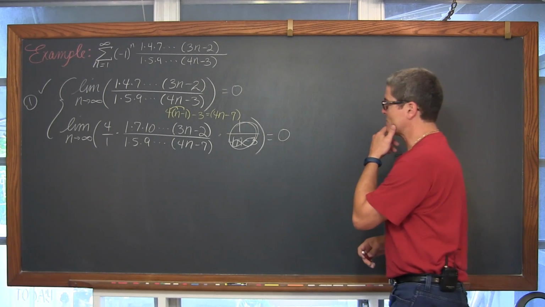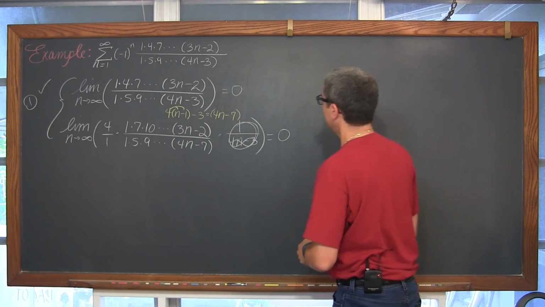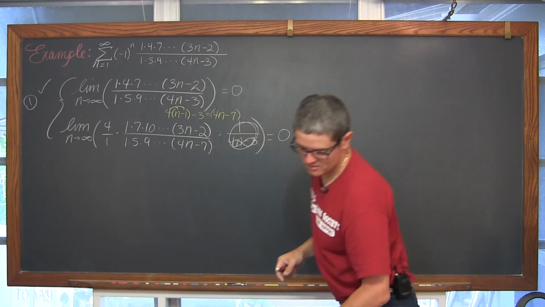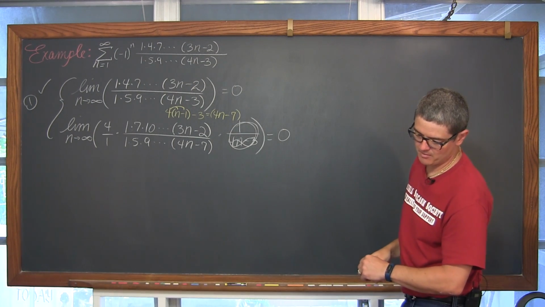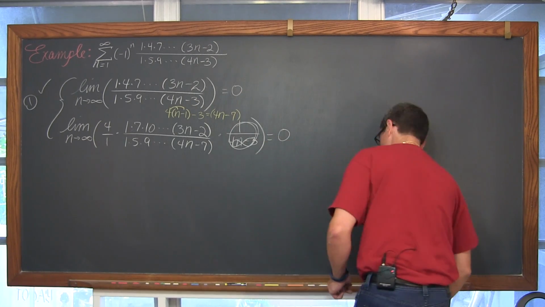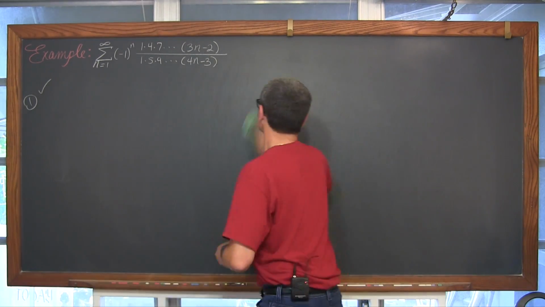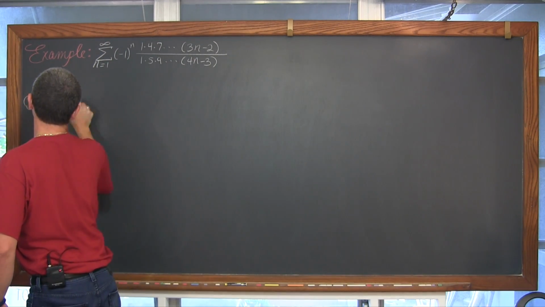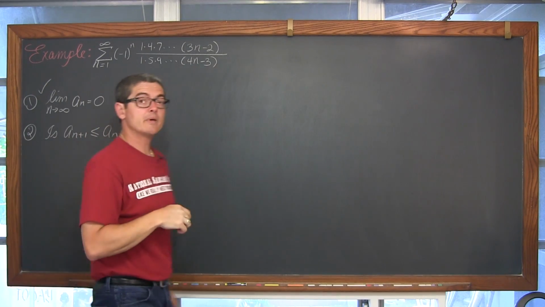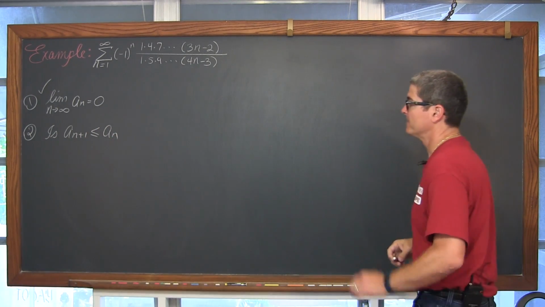Now the second condition, and this is going to be a little bit of writing. I might be able to squeeze it into a couple of lines. I'm going to go ahead and erase this, as I think I might run out of room. Is a sub n plus 1 less than or equal to a sub n?